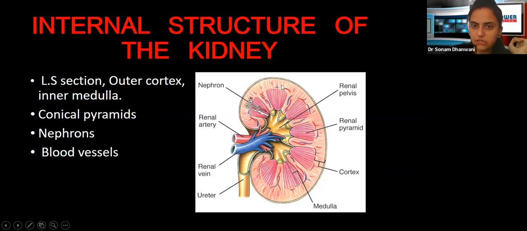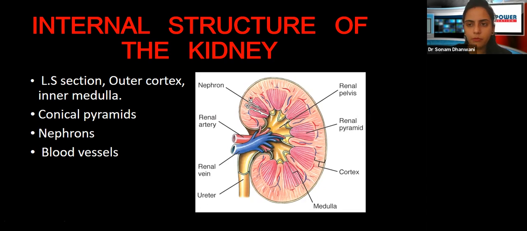Then we have the nephrons. Then we have these conical pyramids, outer cortex, inner medulla. Okay, and this part that you can see here, where these pyramids are connected to these blood vessels, is known as the pelvis area or the renal pelvis area. All right. So this is about the structure of the kidney.